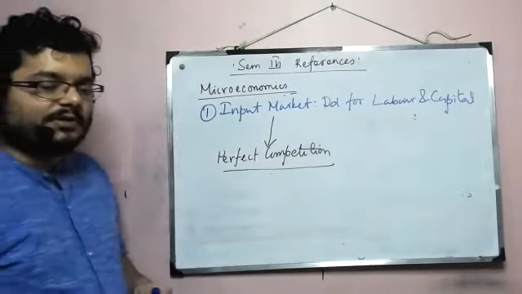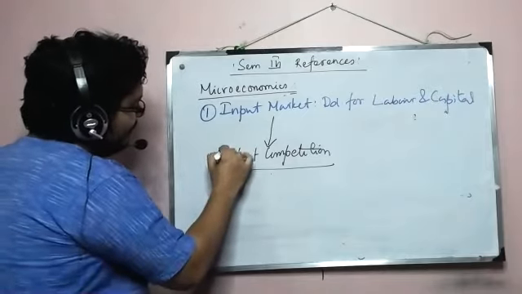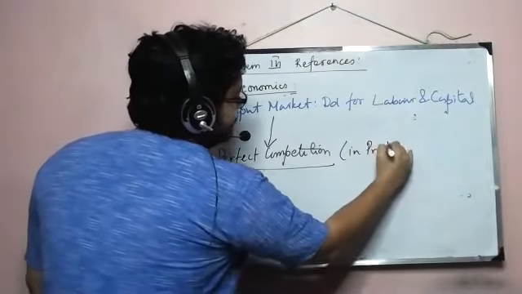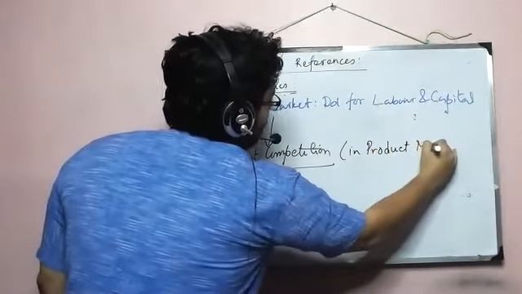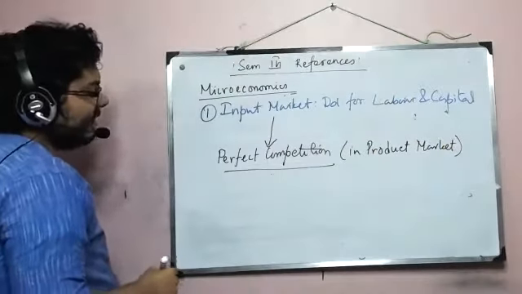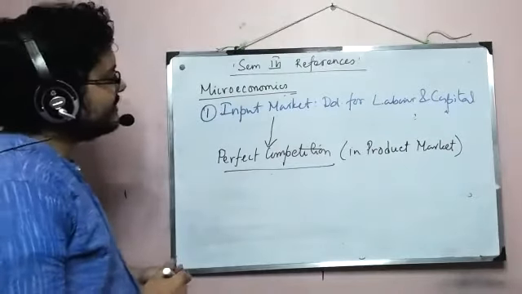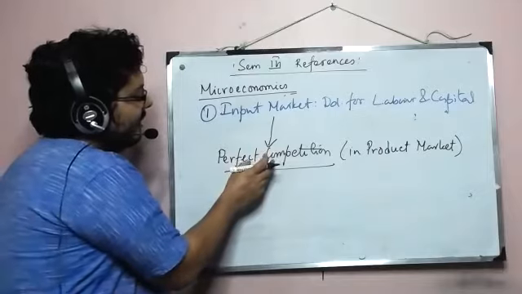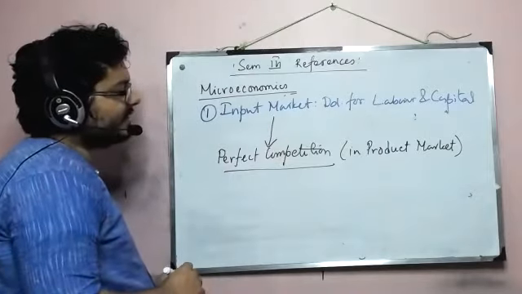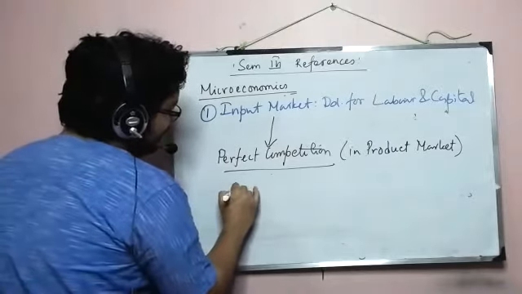Technically speaking, when we first study perfect competition, we'll be talking about perfect competition in the product market, and then since input is related to output, with that link we'll be studying the application of perfect competition in the input market.